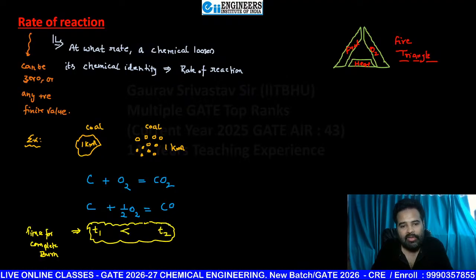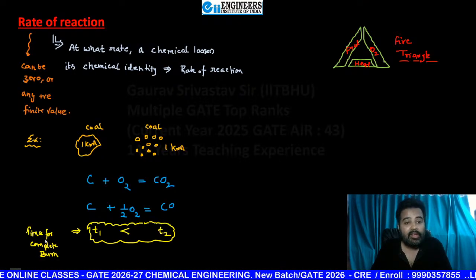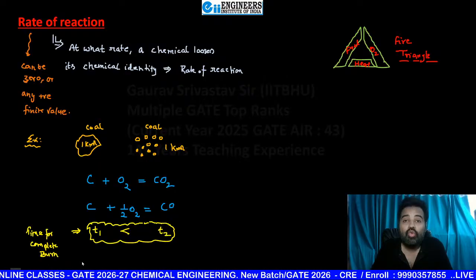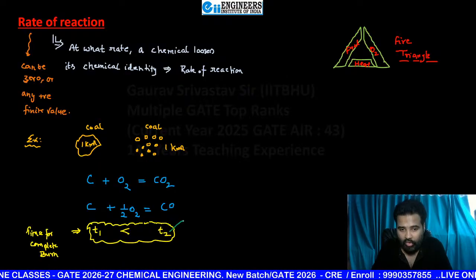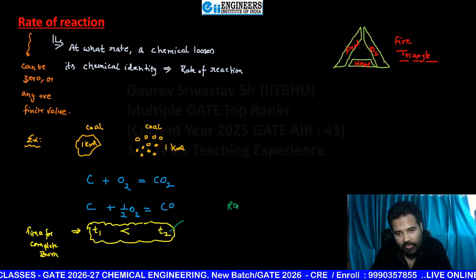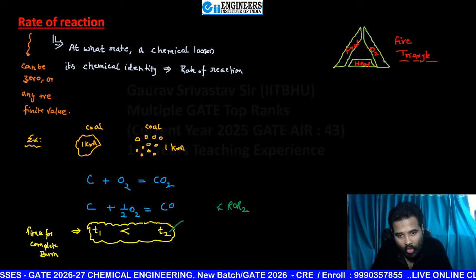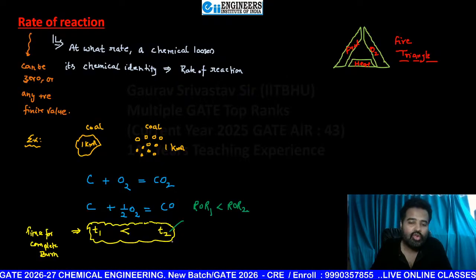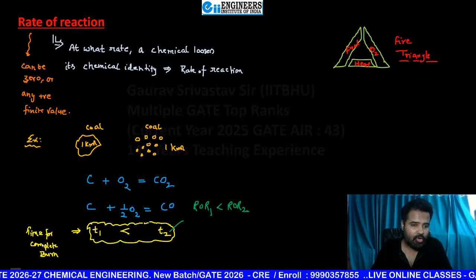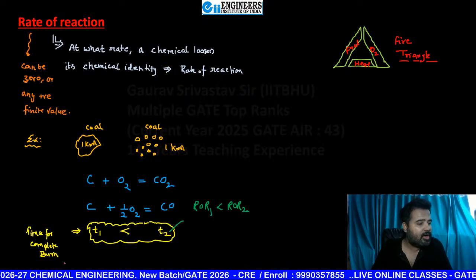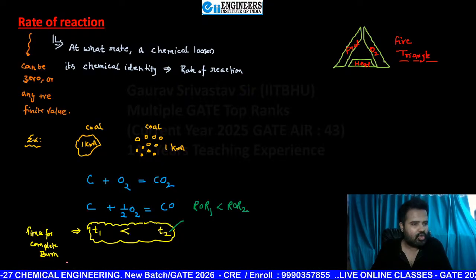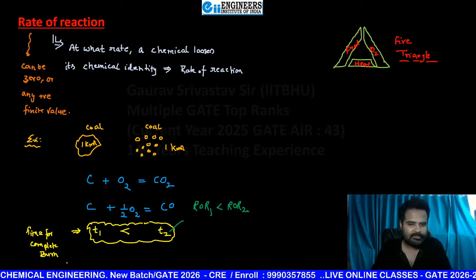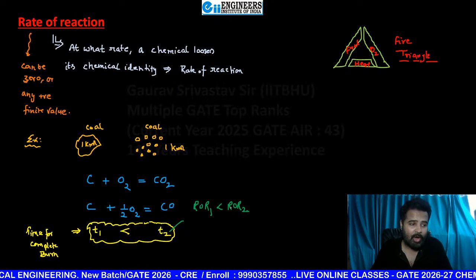And now what you are saying is that, sir, in case number 2 the rate of reaction value is more than the rate of reaction value in case number 1. Is it the same thing, beta, you told me? Just tell me one more time in comment section, everyone. Rate of reaction in case number 2 is more.